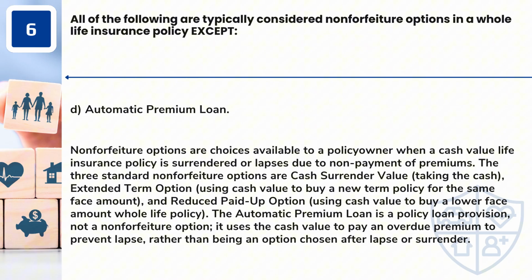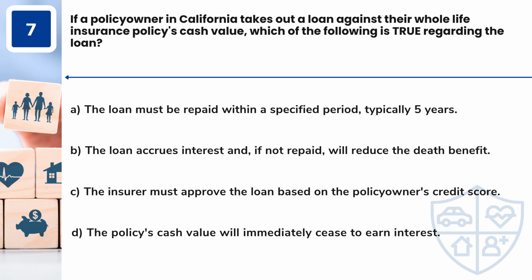The automatic premium loan is a policy loan provision, not a non-forfeiture option. It uses the cash value to pay an overdue premium to prevent lapse, rather than being an option chosen after lapse or surrender. Question 7.